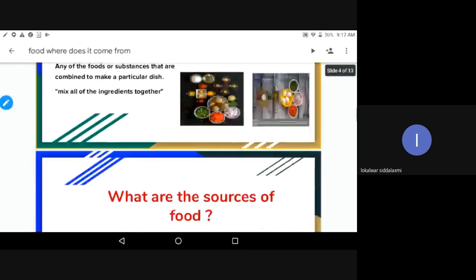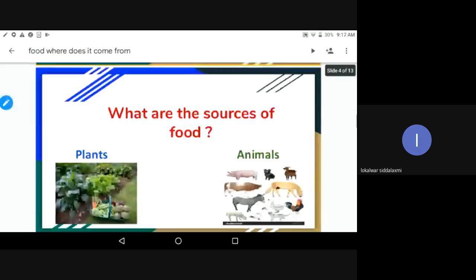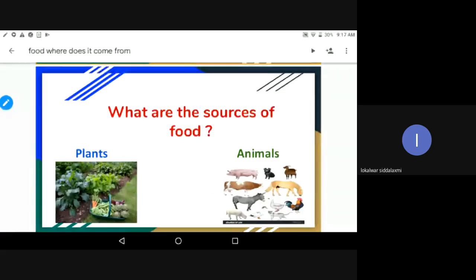Are we eating a variety of food items, right? Are we eating or not? Different types of food items. Yes, sir. So we eat a variety of food items daily, right?